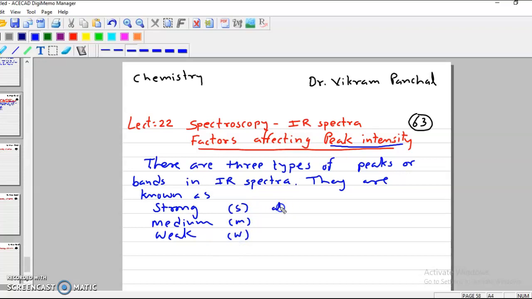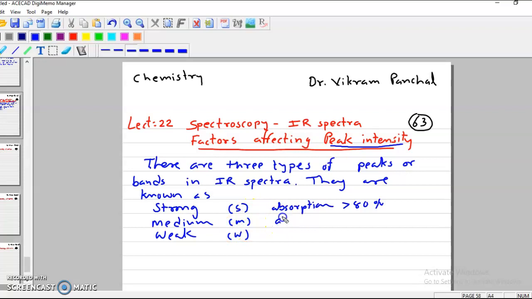Normally when absorption of radiation is greater than 70%, then we can say that it is a strong peak.